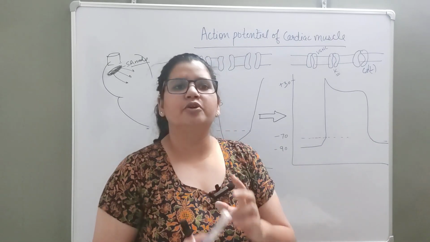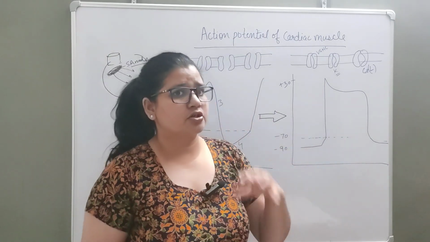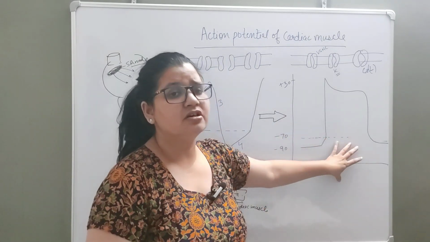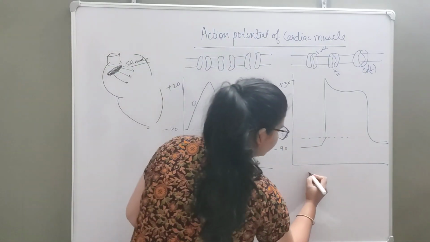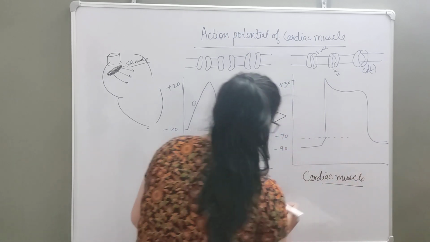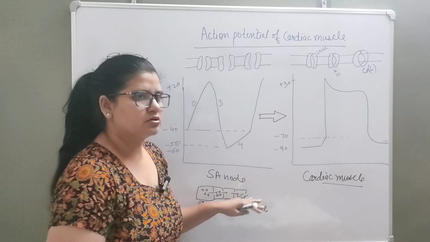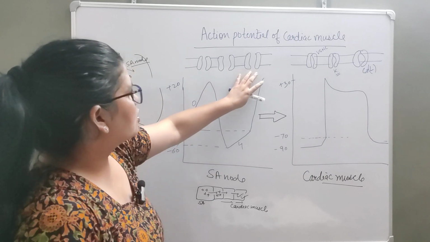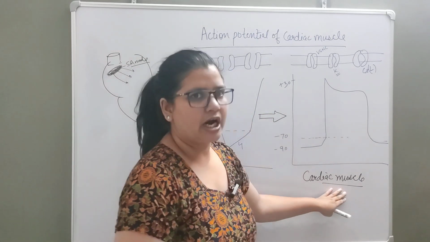Now I hope these two properties of cardiac muscle are clear to you, autorhythmicity and excitability. So if you get a question on the properties of cardiac muscle itself, you can respond with this description, right? Now we'll talk about how the action potential is generated in cardiac muscle. Because of gap junctions, the positive charge is transferred to other cells. We'll briefly revise it after some time, but here we'll talk about cardiac muscle first.